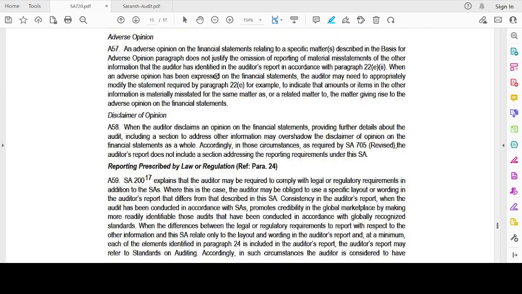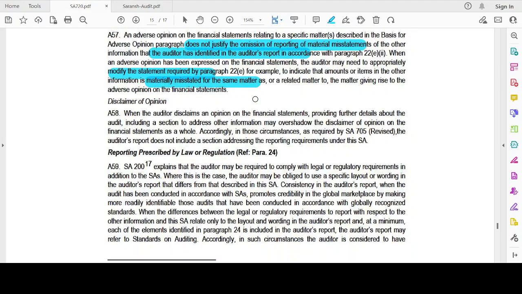Adverse opinion. Adverse opinion on the financial statement relating to the specific matter described in the basis of adverse opinion paragraph does not justify the omission of reporting of a material misstatement of other information that the auditor has identified in the auditor's report in accordance with paragraph 22E. When an adverse opinion has been expressed on the financial statement, the auditor may need to appropriately modify the statement, for example, to indicate the amounts or items in other information that are materially misstated. Some items could be materially misstated, right? The same could have been disclosed in other information. So I have to give reference to other information also.